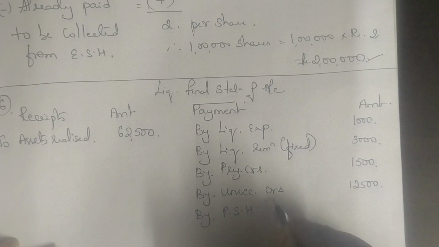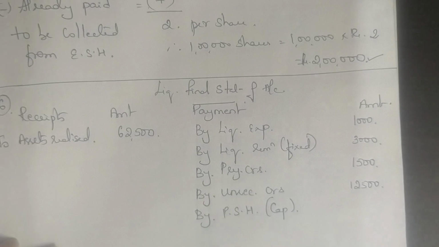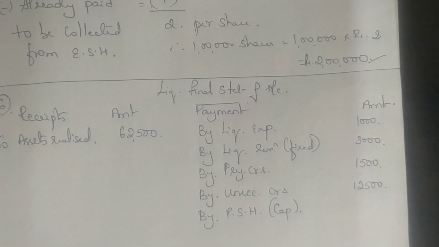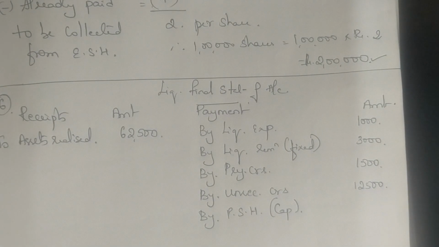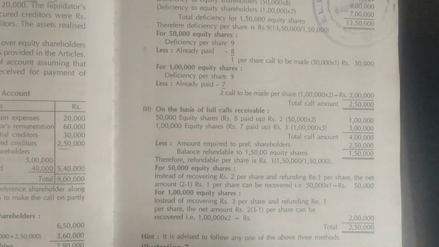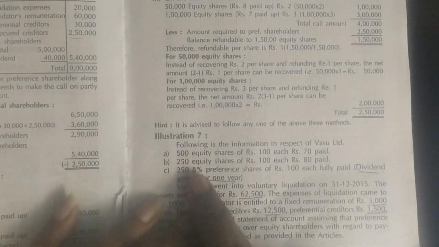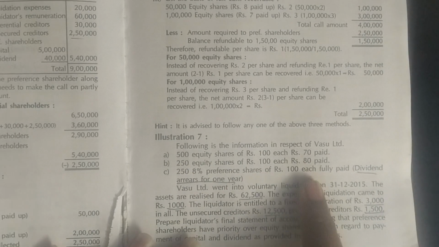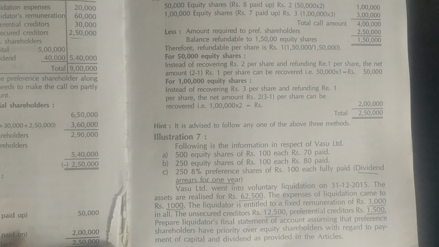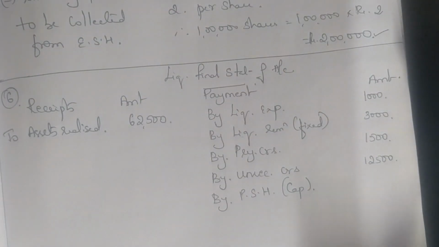After unsecured creditors I have to write my preference shareholders. First I have to write the capital and then the dividend. When you're writing the capital, first check whether you have available balance in the company or not. Now, how much is the preference capital that you're supposed to pay? They've told you it is 250 8% preference shares of 100. So 250 into 100, you have to pay 25,000. So first see whether you have 25,000. How do you see?